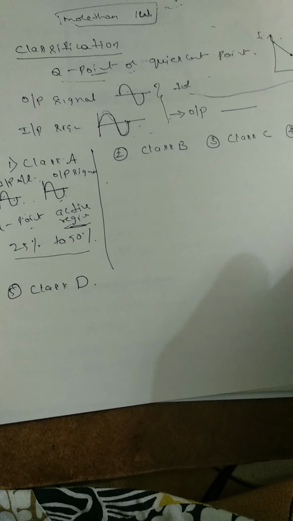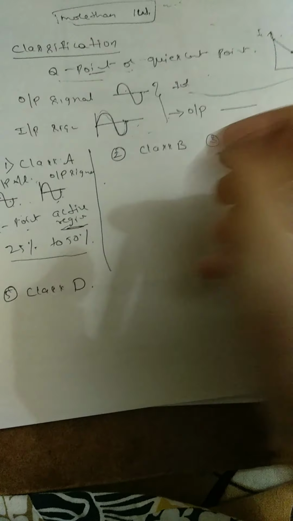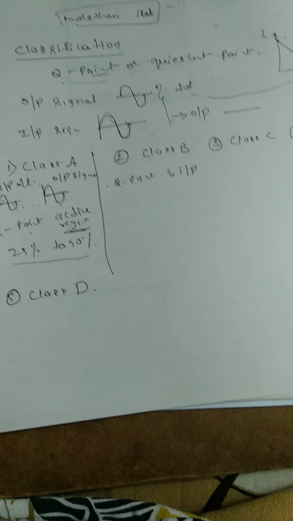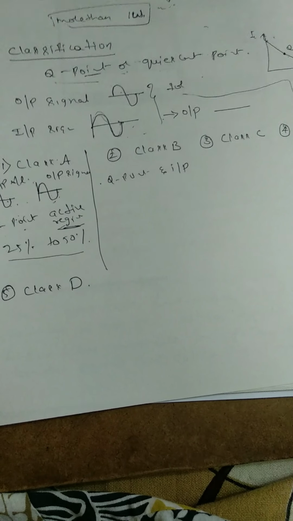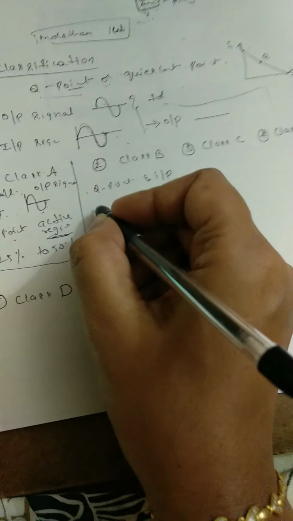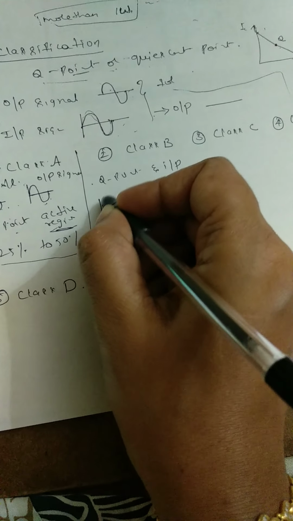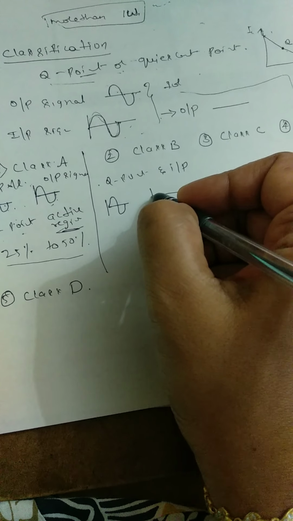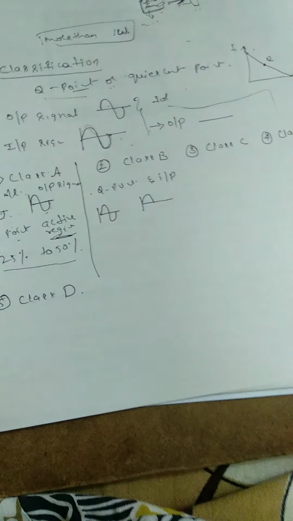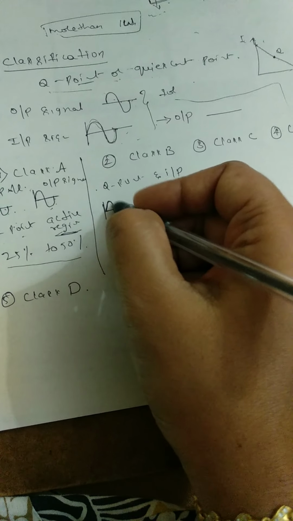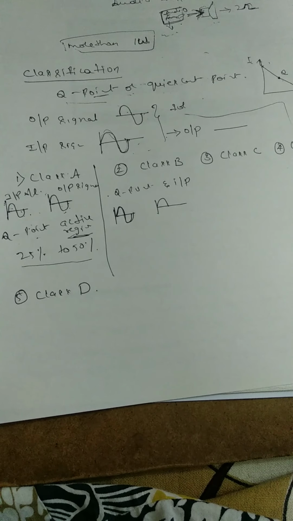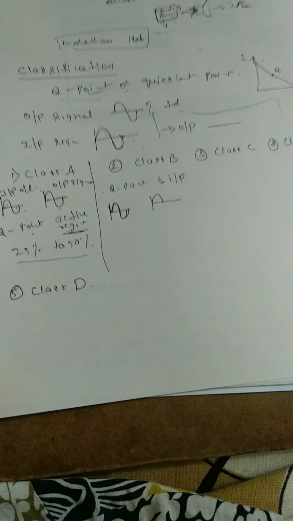The power amplifier is said to be class B amplifier if the Q point and the input signal are selected such that output signal is obtained only for one half cycle for a full input signal. That is, for a full cycle of input we are getting only one half cycle. When we get such an output, we call it a class B amplifier.